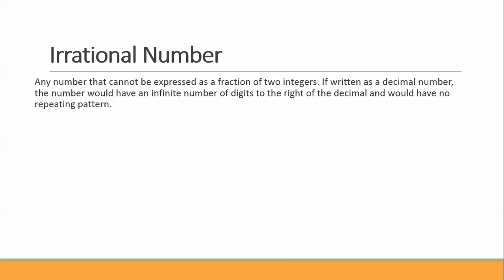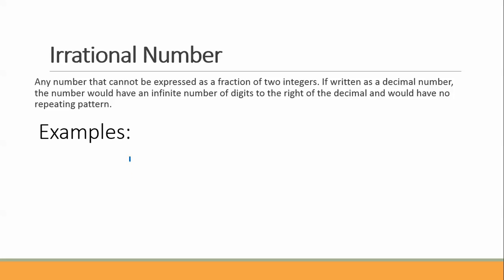An irrational number is any number that cannot be expressed as a fraction of 2 integers. So irrational means not rational. If written as a decimal number, the number would have an infinite number of digits to the right of the decimal and would have no repeating pattern.